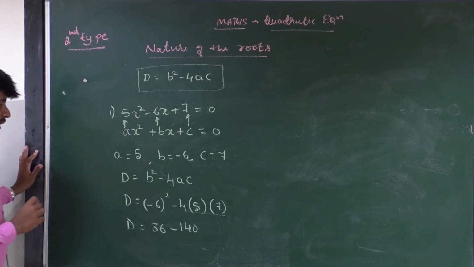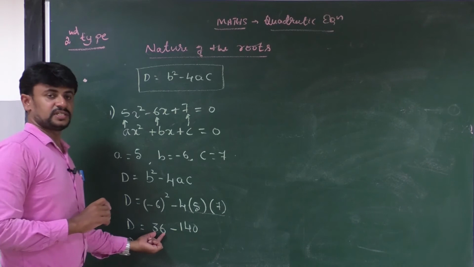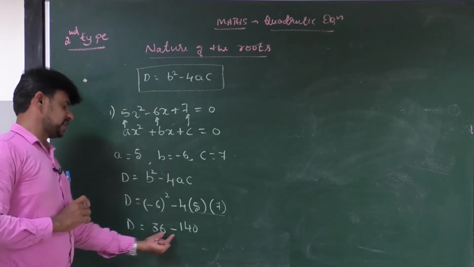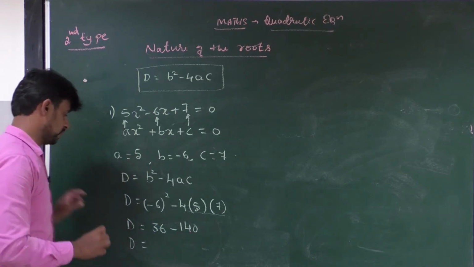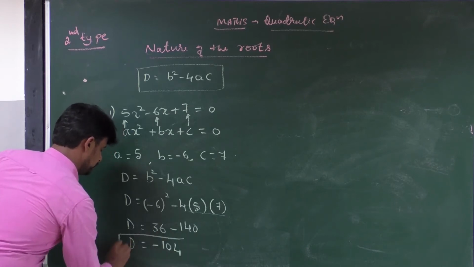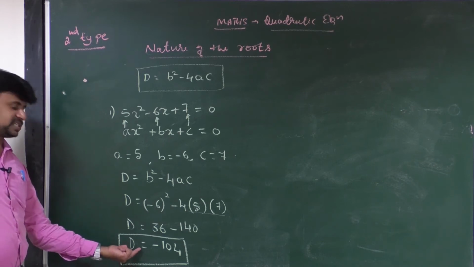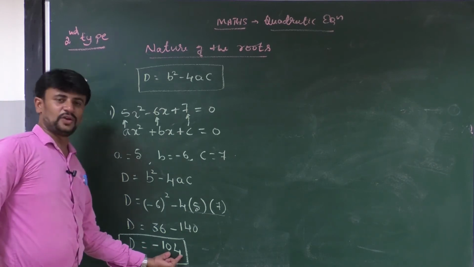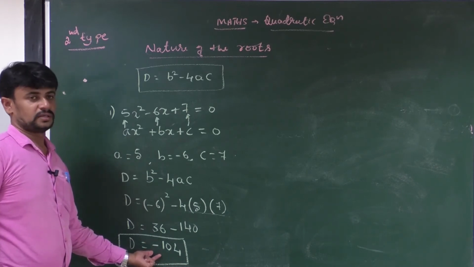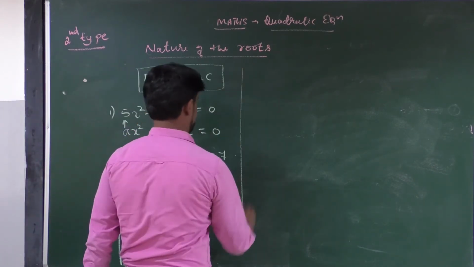Look at the board, all of you. D is equal to 36 minus 140. You have to subtract 140 from 36. You will get negative 104. Therefore, the value of the discriminant is minus 104. If you get a negative value, the nature of the roots is imaginary.